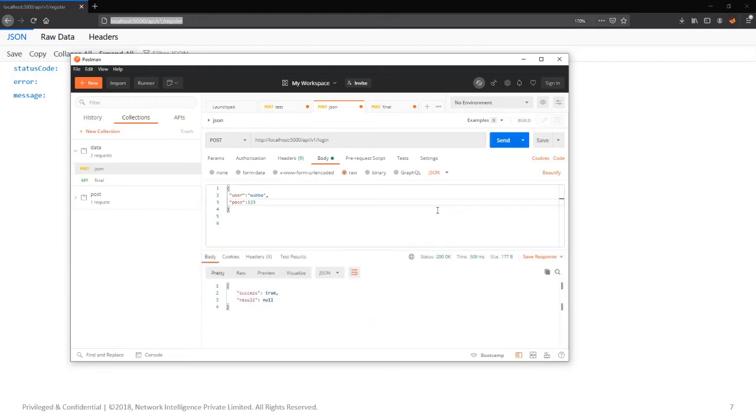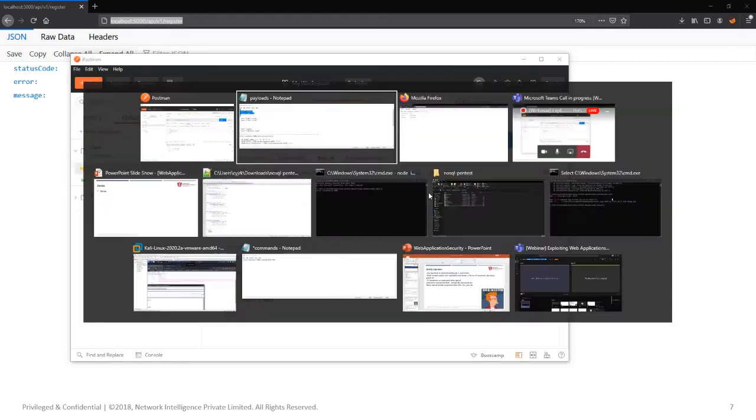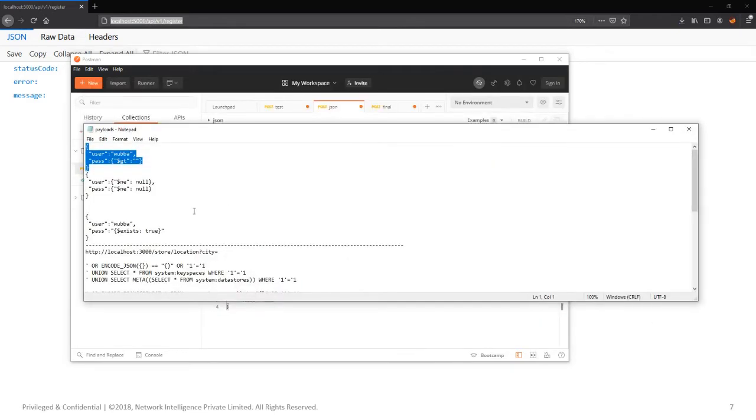So what I'm trying to do here is, whenever we try the username and password, can you see this? $gt and equal to some blank I have given.